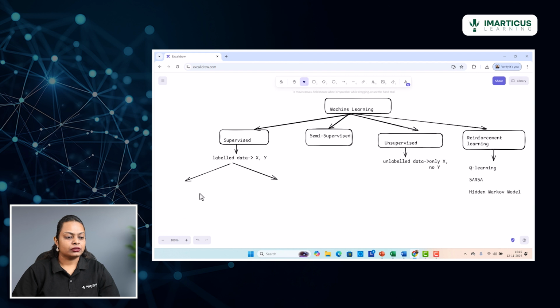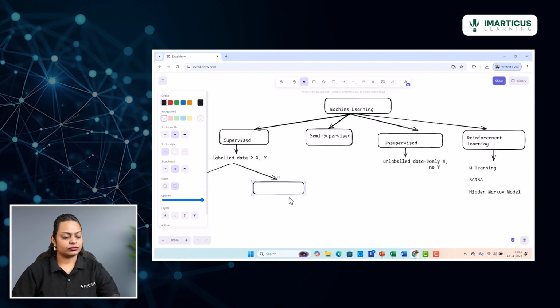This is the first category that I have, and let me draw another one which I'll place here.